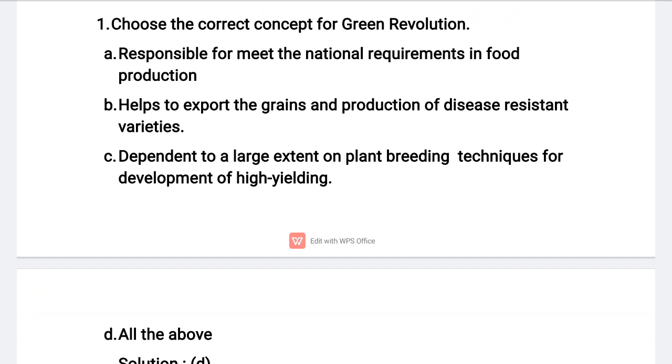At the same time, there was a movement in the 1960s in our India called the Green Revolution. This Green Revolution in India had some concepts. What are those?